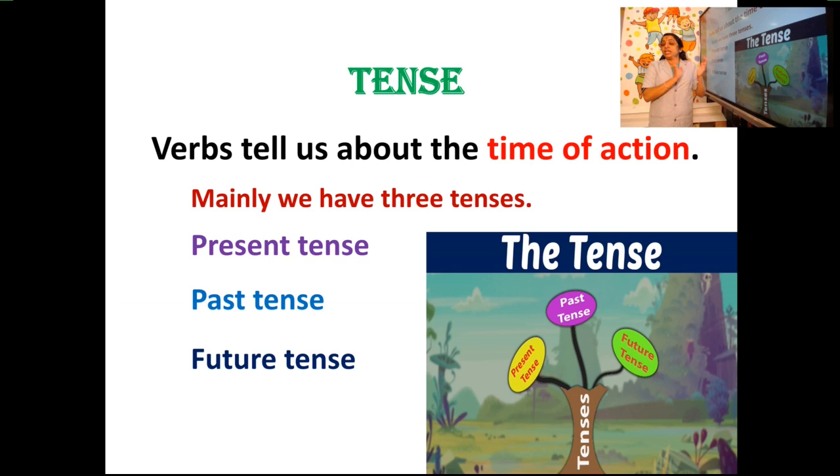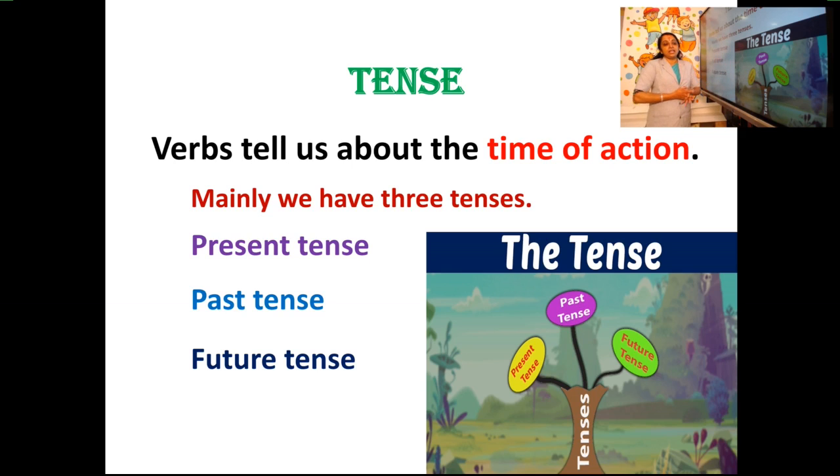So what were you doing yesterday this time? It was a past action. What will you be doing after two hours or tomorrow in the morning? That is future. What are you doing now? That is present. Is it clear? So three main tenses: present, past, and future.